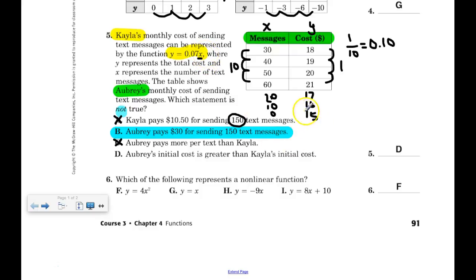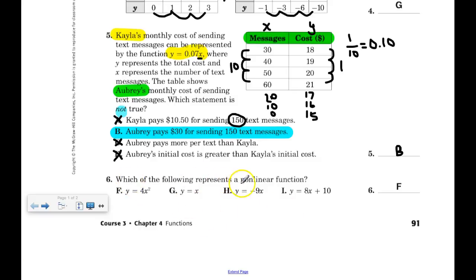Aubrey is paying $15 initially. So Aubrey's initial cost is greater? Yes, it is, which means this is true. So again, I think the book made a mistake here, and I believe the correct answer for number 5 is choice B, which is Aubrey pays $30 for sending 150 text messages. Let's move on.